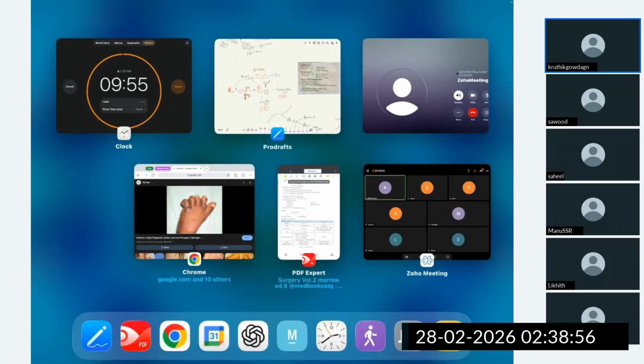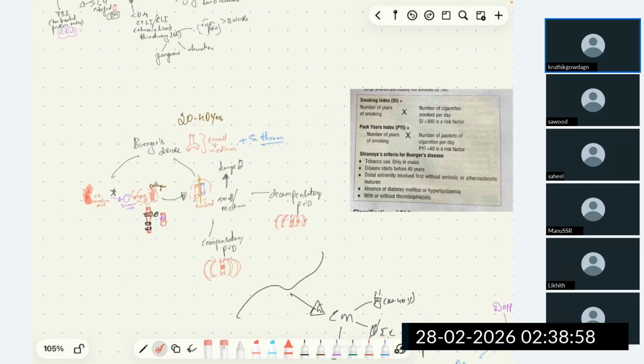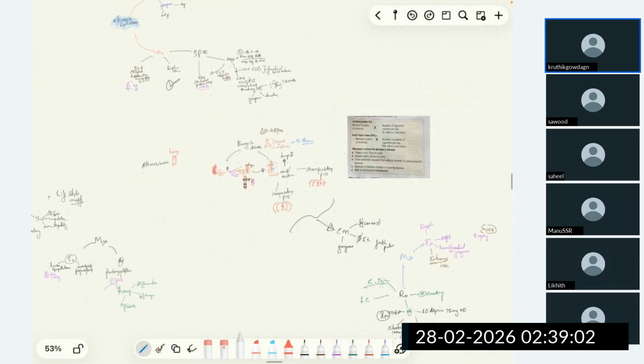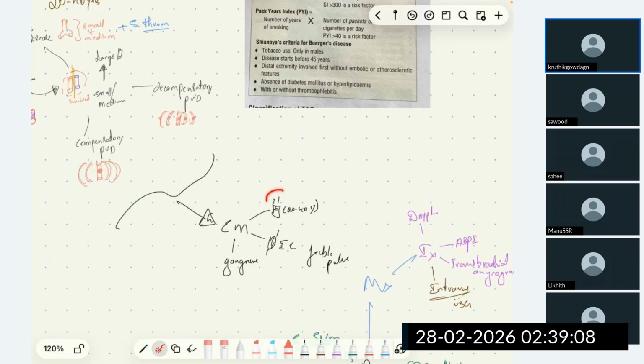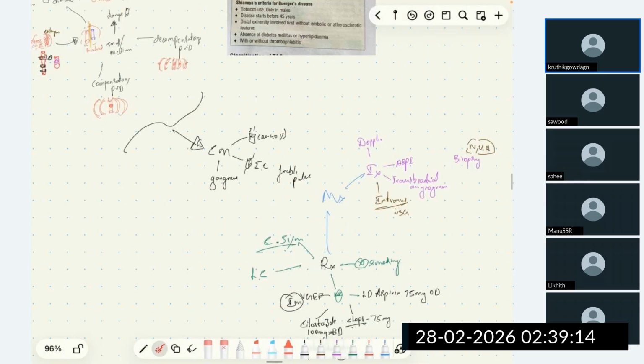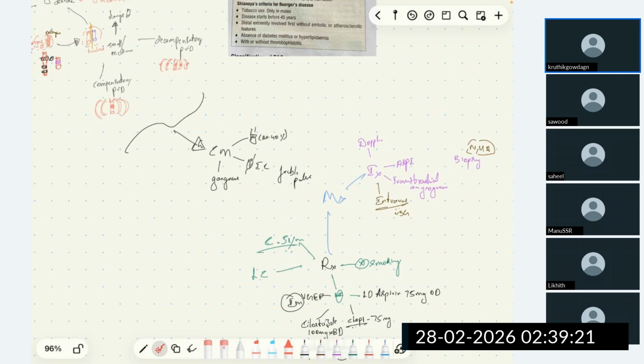Now, this pathophysiology will lead on to the clinical manifestations. The clinical manifestations are very simple. It characteristically occurs in smokers between 20 to 40 years. The clinical manifestations are same as we saw in atherosclerotic PVD, because in both the cases vessels are being occluded and there is ischemia.